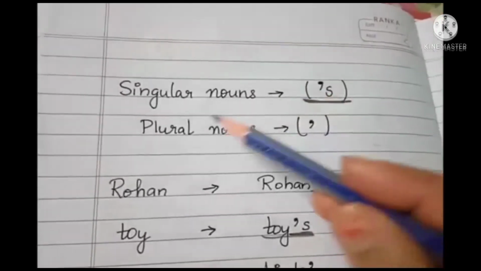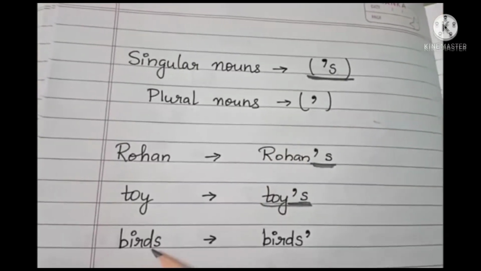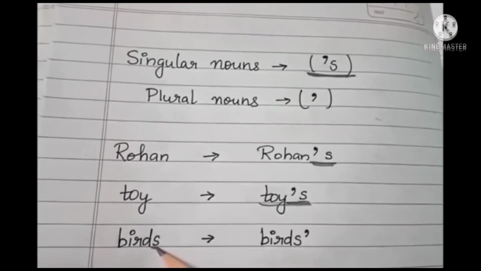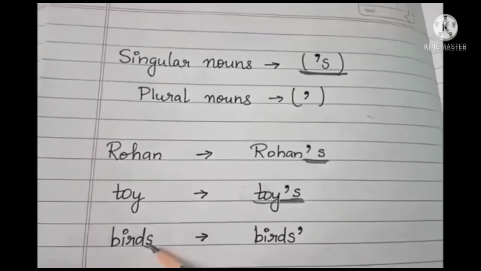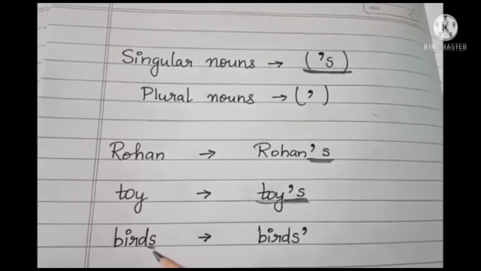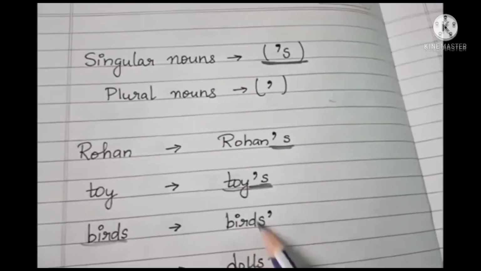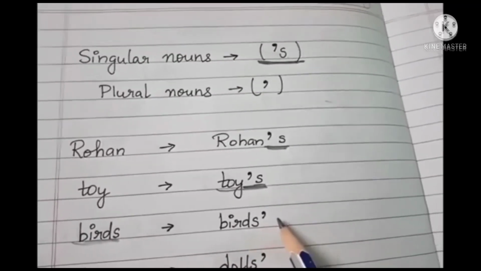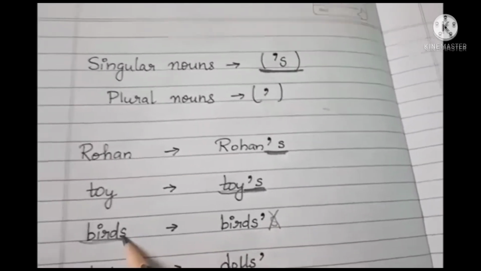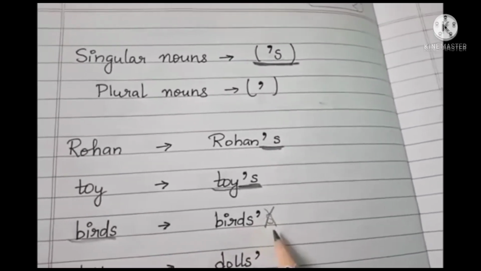But if the noun is plural, like see this example children, number 3, birds. When it has s, it means it is plural. Plural I have taught you in the last class. Plural means more than one. More than one noun is called plural. So we have a plural word here, birds. In a plural word we will only add the apostrophe sign. Do not write s again. That is wrong. S is already there. We don't need to put another s after the apostrophe. So this way you have to do.